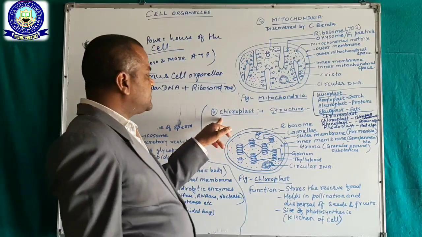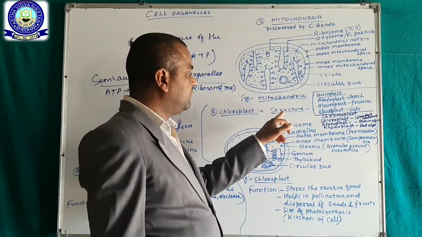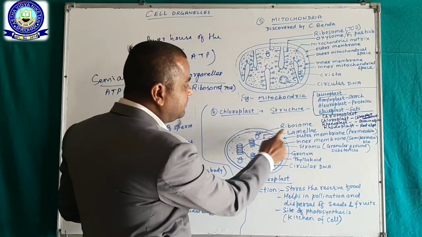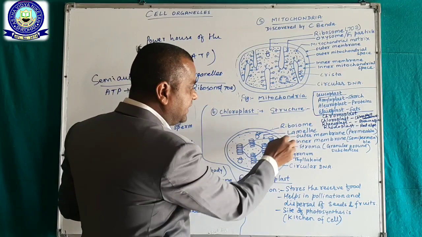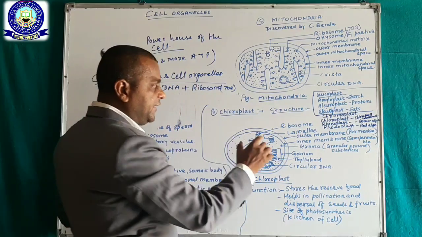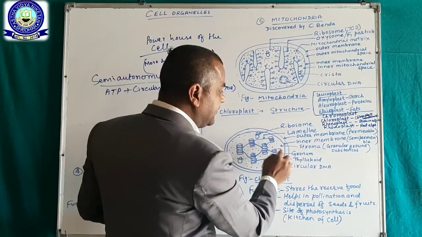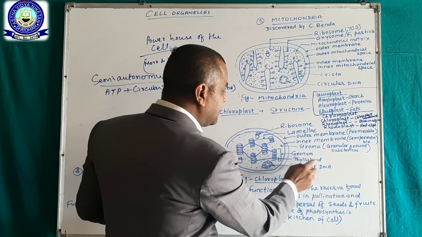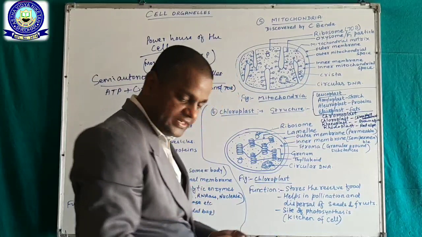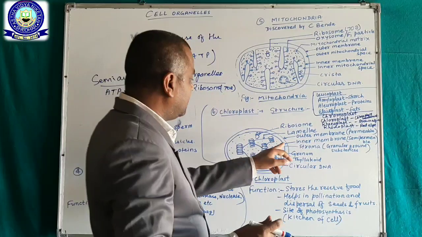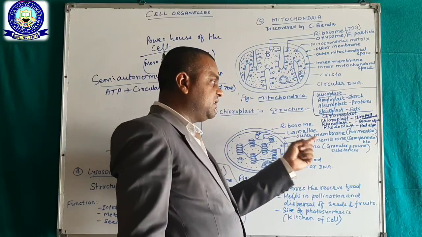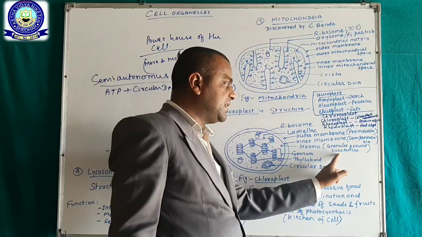Now, next is chloroplast. First of all, we see the structure. Here, in the structure, ribosomes are also present. Lamellae join granum to granum. Okay. Outer membrane, inner membrane, stroma, granum, thylakoid, circular DNA. First of all, we understand the meaning of stroma. Stroma is an empty place that contains granular ground substances.